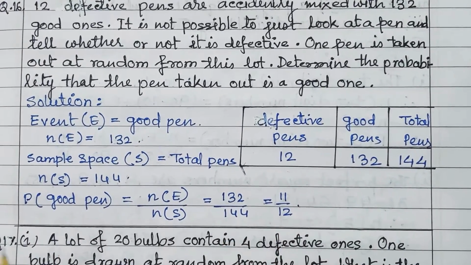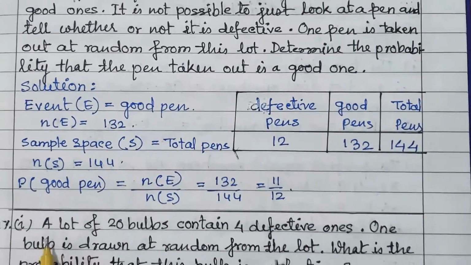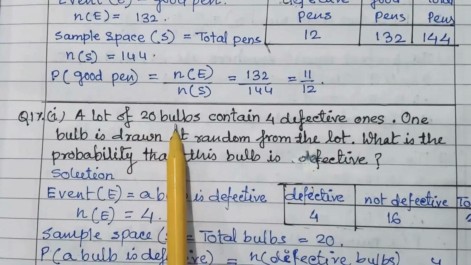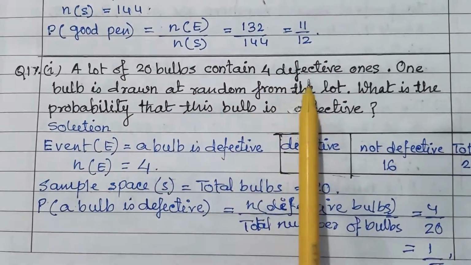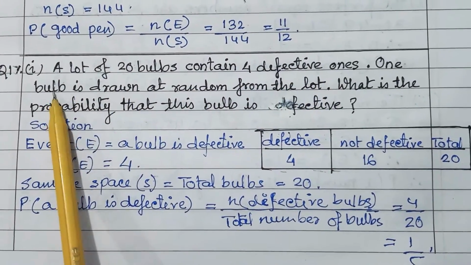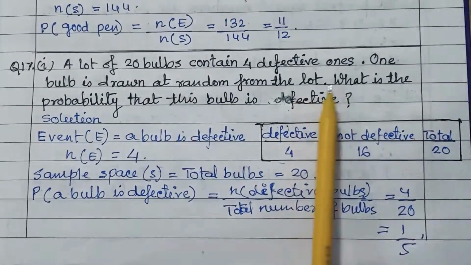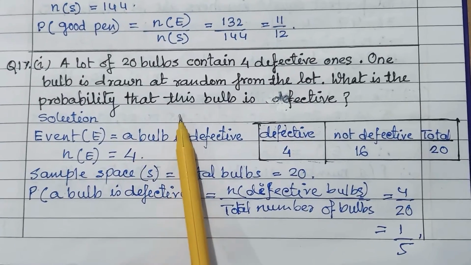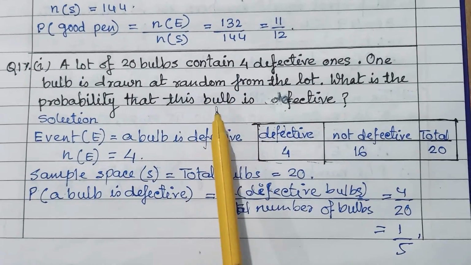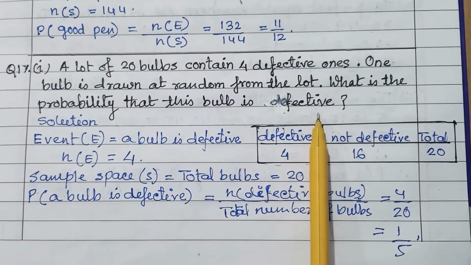Question number 17. A lot of 20 bulbs contains 4 defective ones. One bulb is drawn at random from the lot. What is the probability that this bulb is defective?